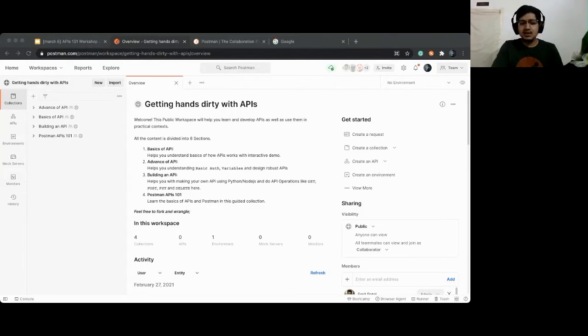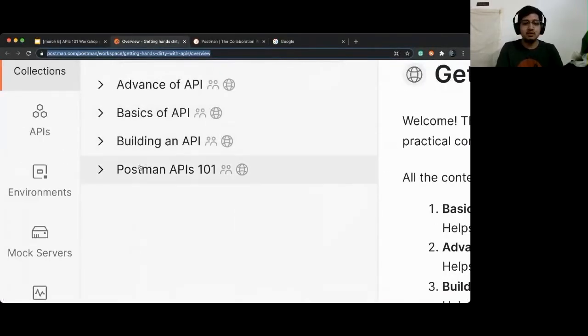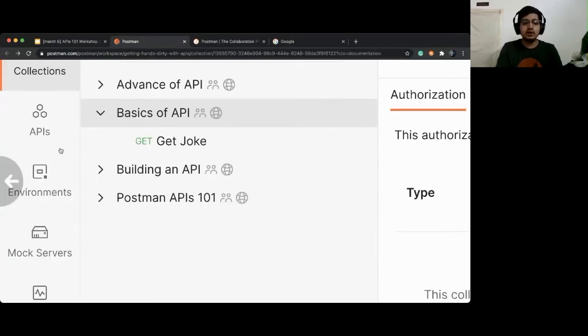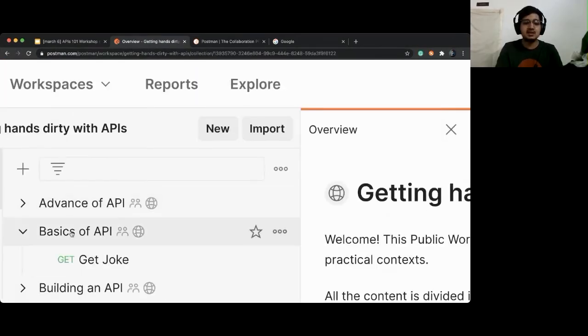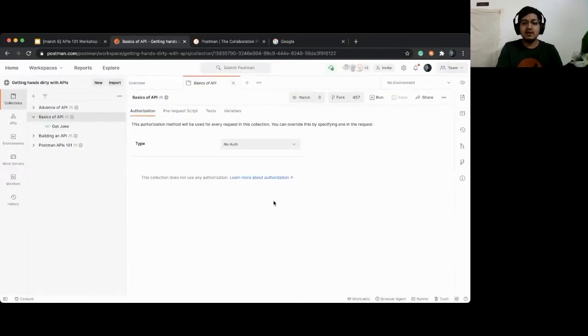Okay, what is a public workspace? A public workspace is nothing but just like a GitHub repository. It has multiple requests which you can actually use and reuse. You can collaborate, and you can do literally a lot of stuff there. Let us see how we can collaborate together. So what I want you to do is, once you open this, on the left hand side, you will see that there are multiple folders there. I want you to click on basics of API, and it will open a window like this.